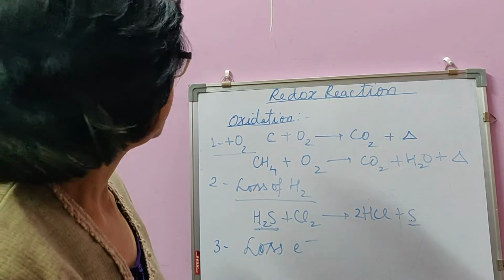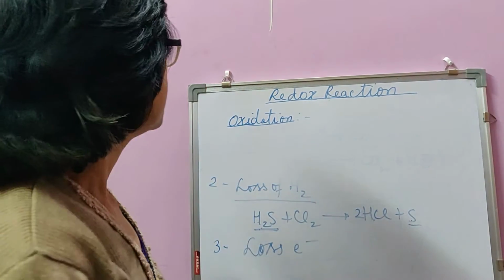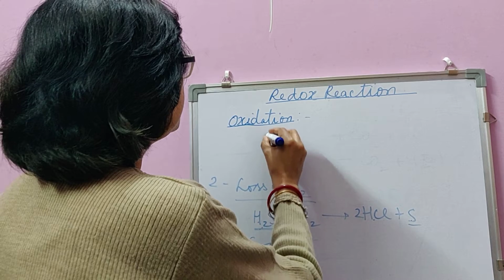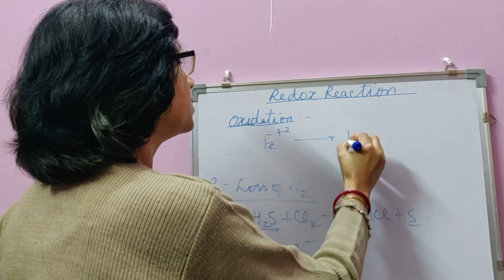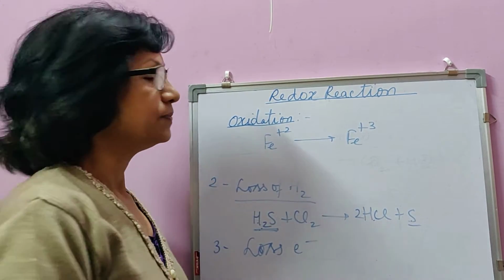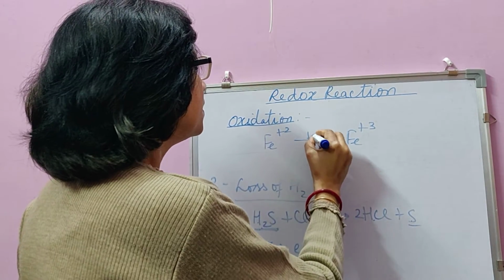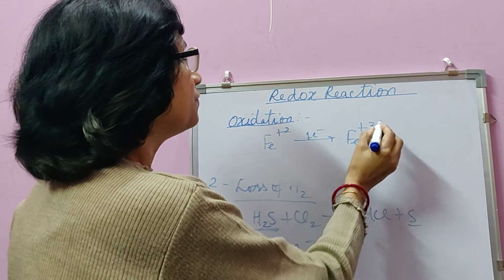I give you an example. Fe2+ during a chemical reaction changes to Fe3+. In this reaction, Fe2+ loses one electron to become Fe3+.